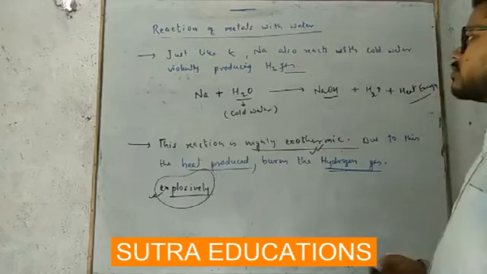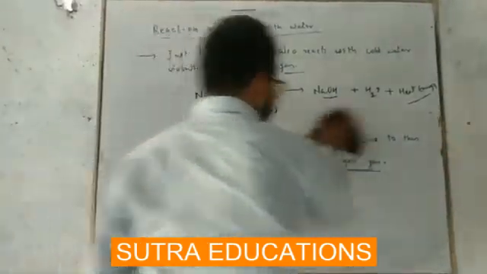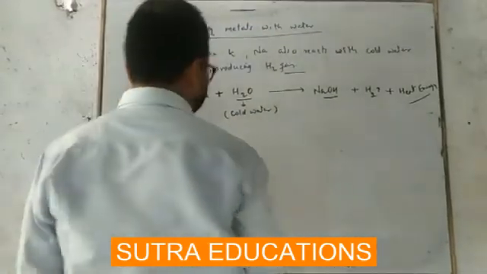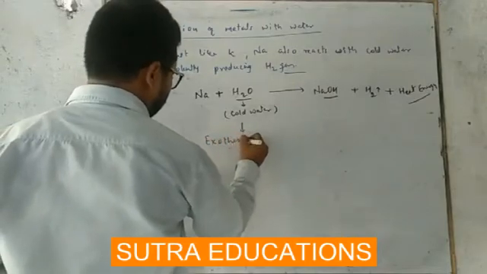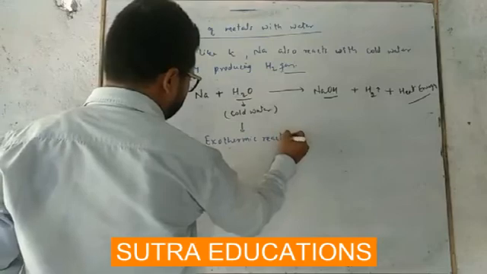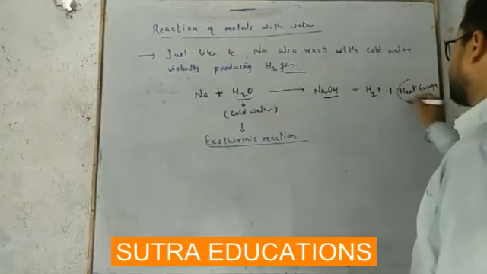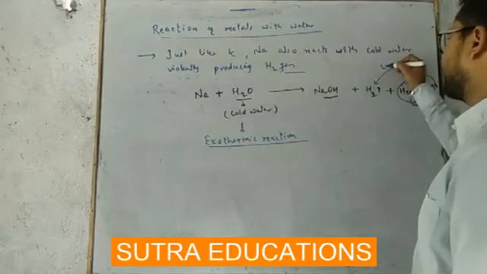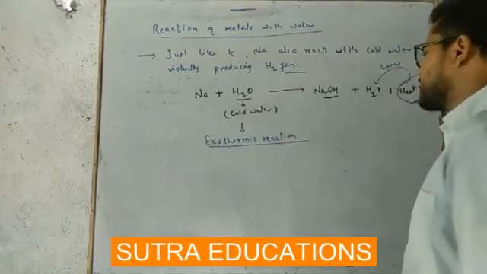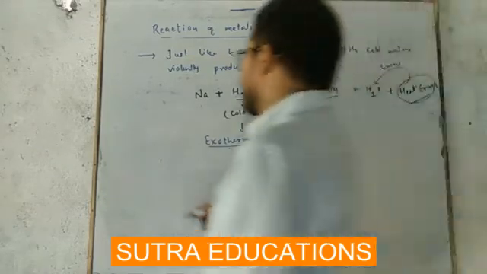So we can say this reaction is also exothermic. Okay. So also this reaction is what? Exothermic. So if the reaction is exothermic, means heat is being produced. So this produced heat burns hydrogen gas. Getting me? So again this reaction is explosive in nature.